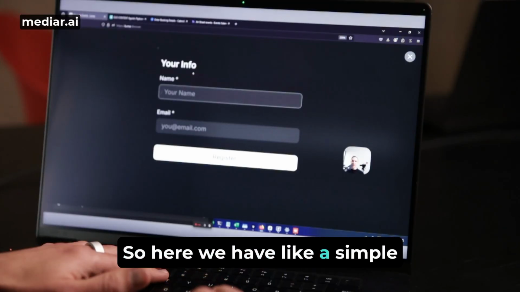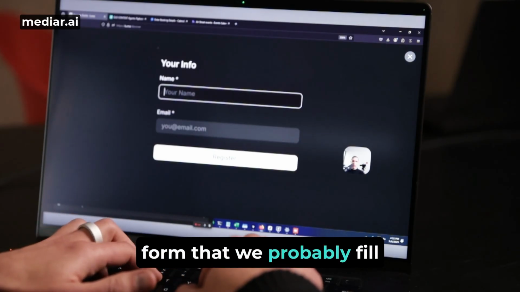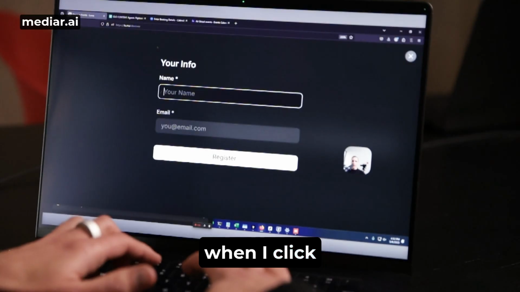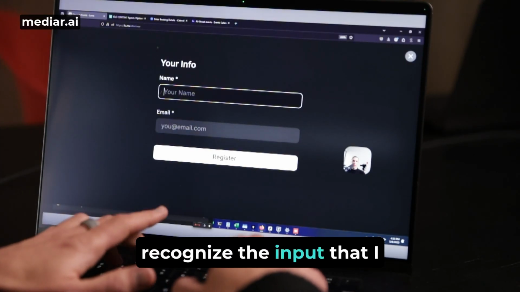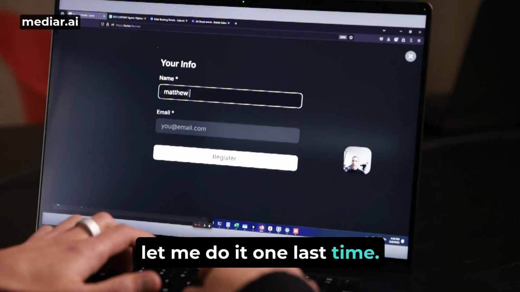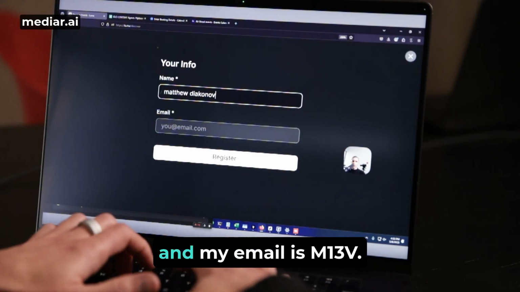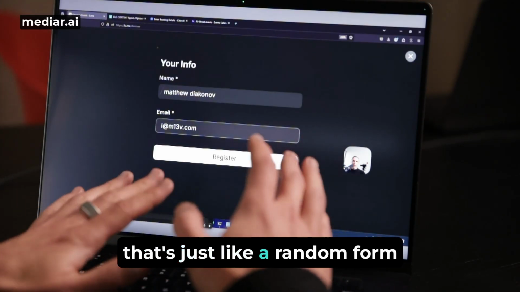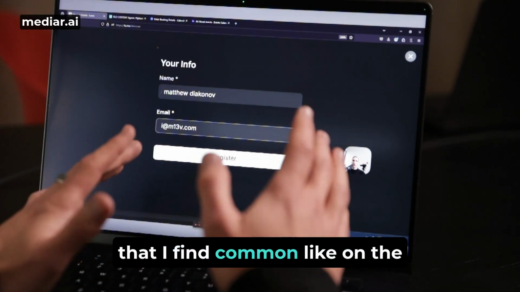So here we have a simple form that we probably fill out every day, 10 times a day. That is quite annoying. Sometimes when I click, it simply doesn't recognize the input that I included last time, so I have to do it again, which is pretty annoying. Let me do it one last time. My name is Matthew and my email is m13v. Okay, that's just a random form that I find common on the internet.